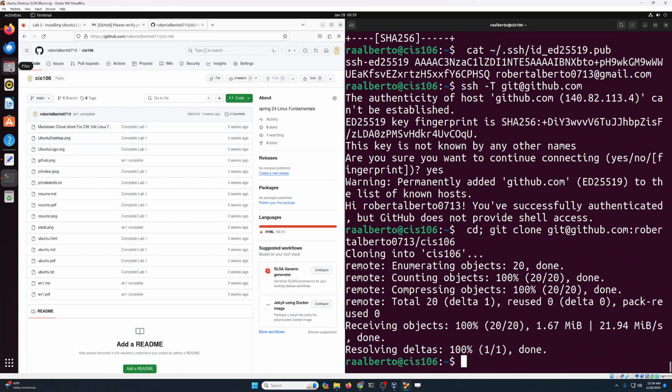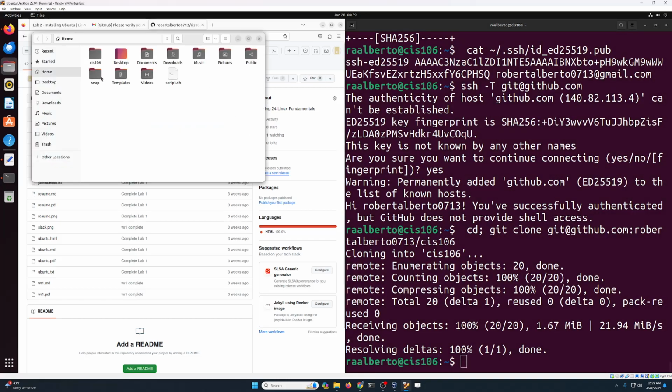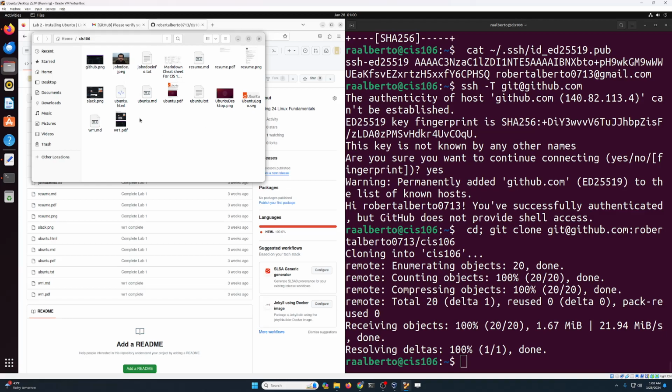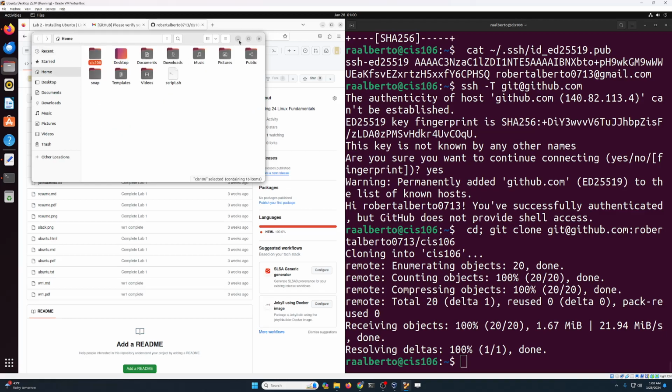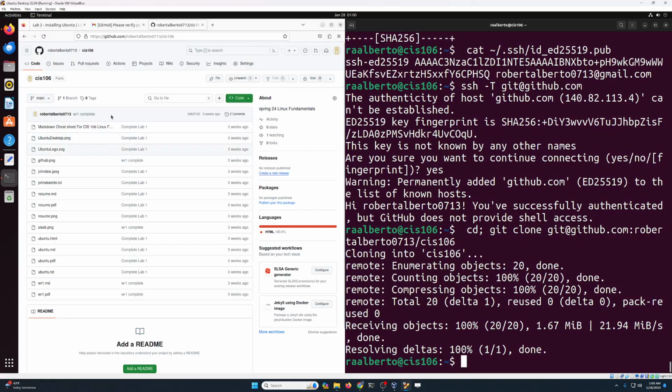Now, if you open the file manager, you should see a folder called CIS106. This is your GitHub repository. You should have the same files that I have because you completed lab number 1 and week report number 1. So let's close the file manager.